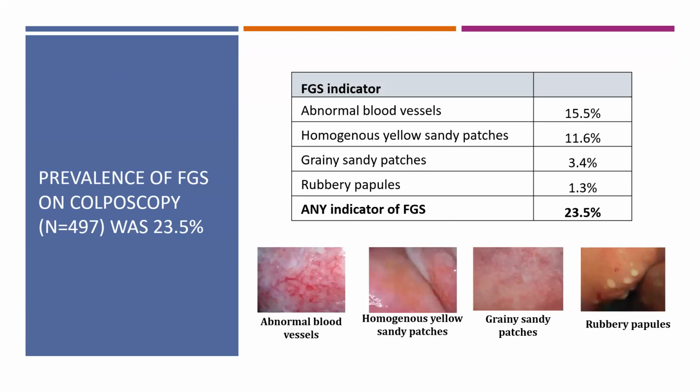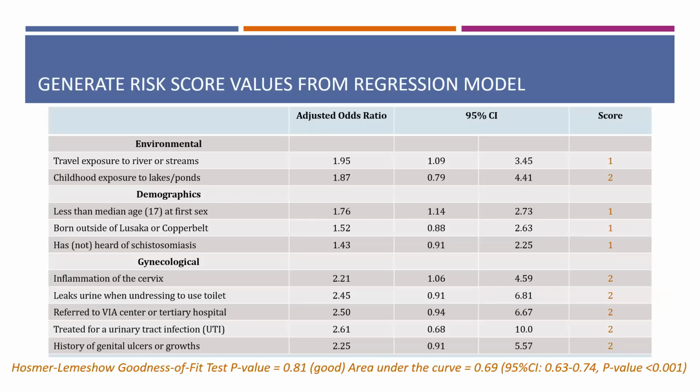Here I'm showing that among the 497 women who were enrolled, the prevalence of FGS was 23.5%. The distribution of FGS indicators is shown in this table, with the most common indicator found on colposcopy being abnormal blood vessels and homogeneous yellow sandy patches. And here's the final algorithm, with this table also showing the adjusted odds ratios from a logistic regression model, as well as the weighted risk scores in the final screening algorithm.